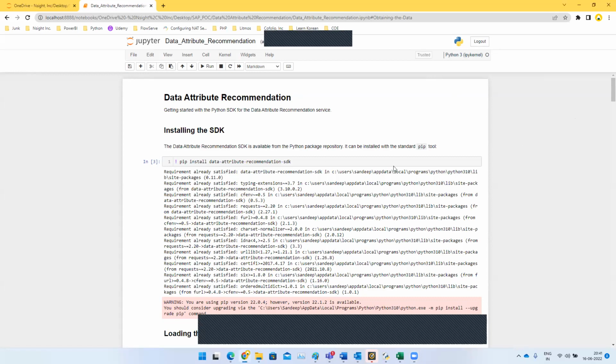Okay. Hello all. So with the data attribute implementation, we will be using the Python SDK in order to communicate with the PDP platform, and we are going to run this code on the Jupyter notebook. First we are going to do the SDK installation. The installation is going to happen with this key where we do a pip install data attribute recommendation SDK.